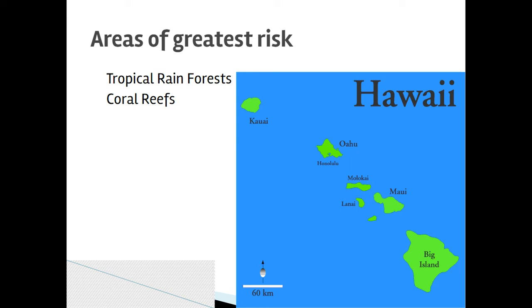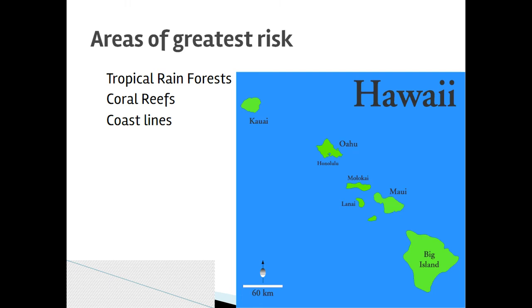Coral reefs in the ocean, when we talk a little bit about climate change in our last unit, we'll talk more about coral reefs and ocean pH levels and how those are increasing to the point where organisms just can't survive in coral reefs. And coral reefs themselves are dying, which means all the organisms that depend on them are dying. Coastlines are at bigger risk, again, for that same reason.